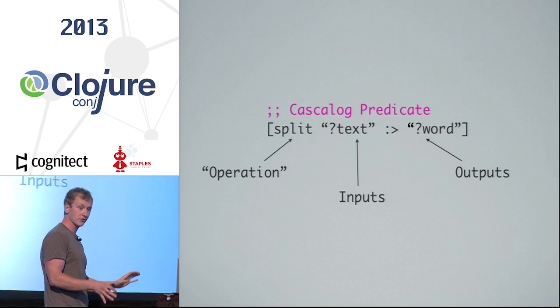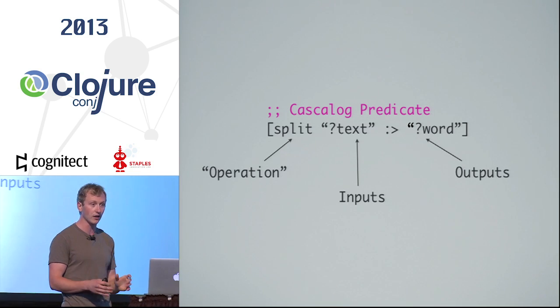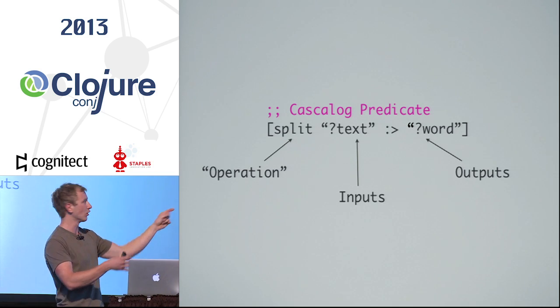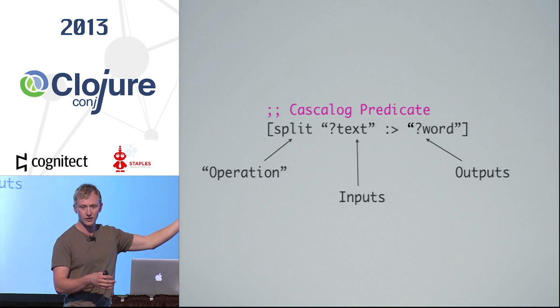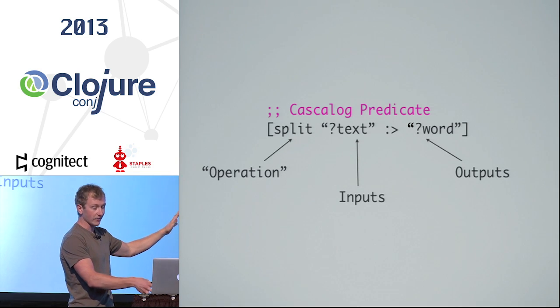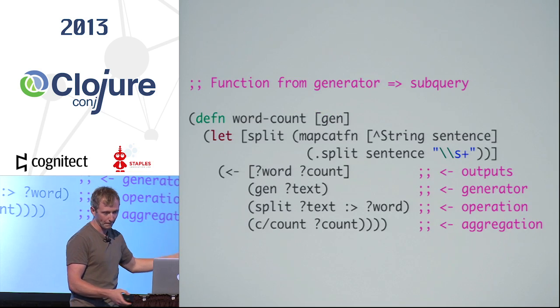These are just data structures. There's nothing special going on. At the end of the day, the subquery macro is just a little sugar over turning the question mark prefix variables into strings. So yeah, you just give the system a bag of these and it goes and figures out what to do.